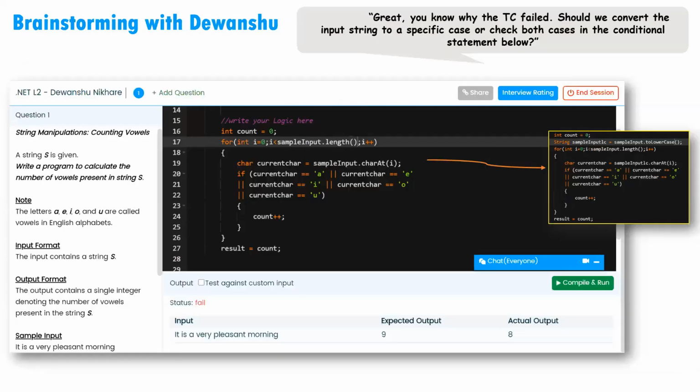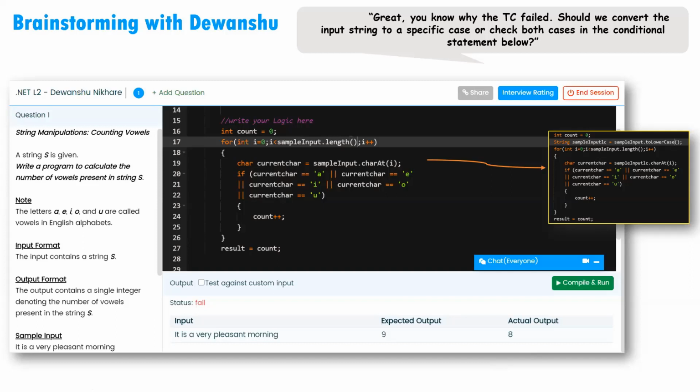Devanshu wrote a code and then clicked on compile and run. Once he did, he found that the expected output is 9, but the actual output is 8. So we brainstormed with Devanshu. We asked him why he thought this failed, since his code looked perfect. So what went wrong? We gave him a minute.